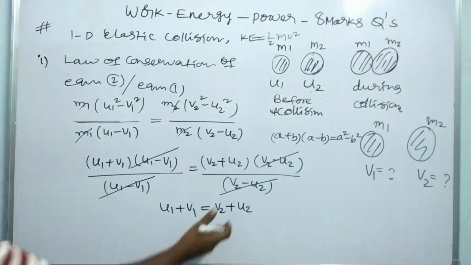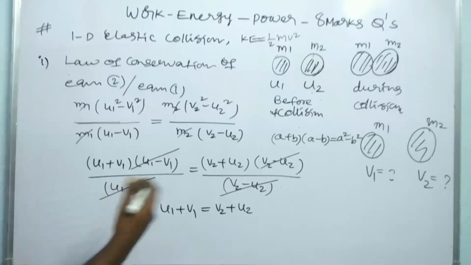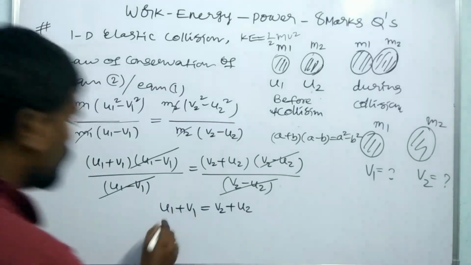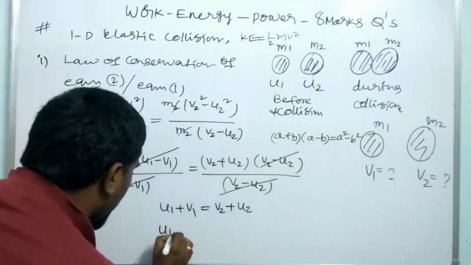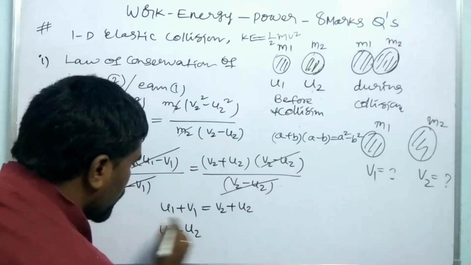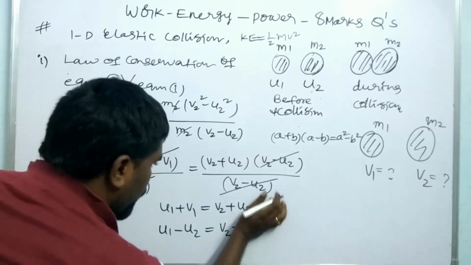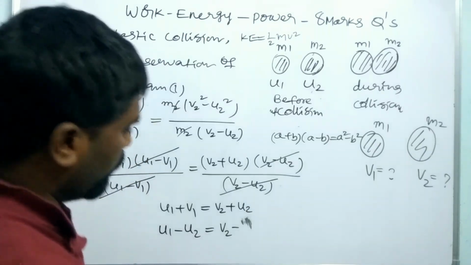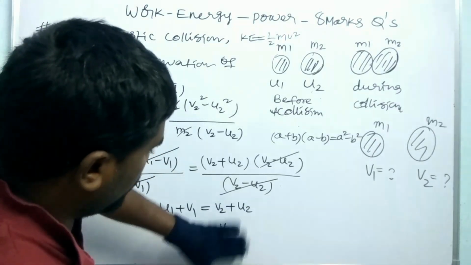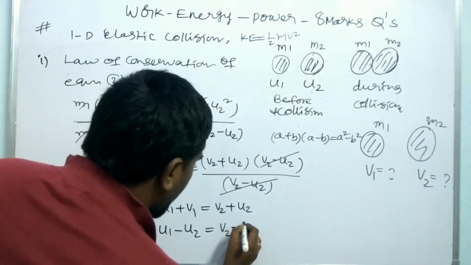From this, all the initial velocities are kept on one side and all the final velocities on the other side. So u1 minus u2 on this side, and v2 minus v1 on the other side.